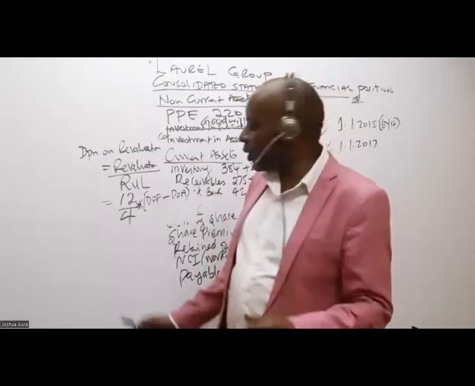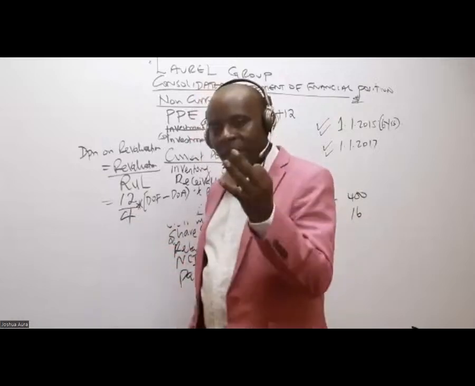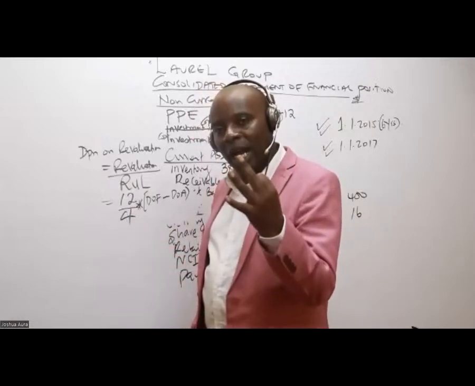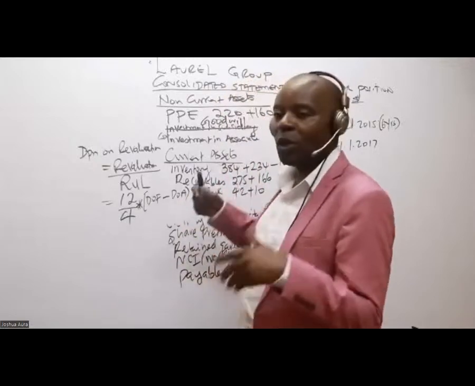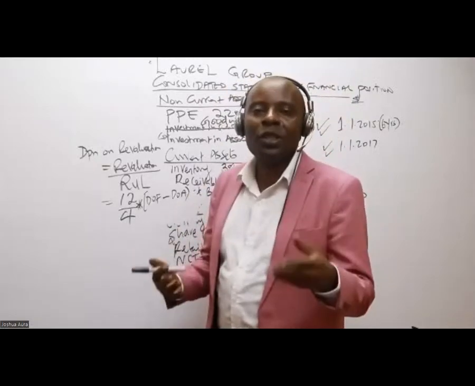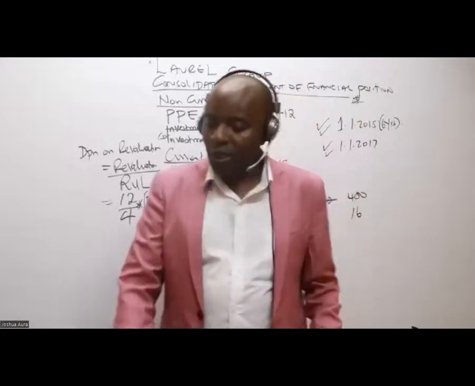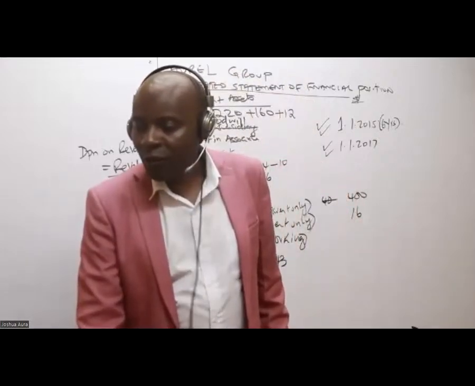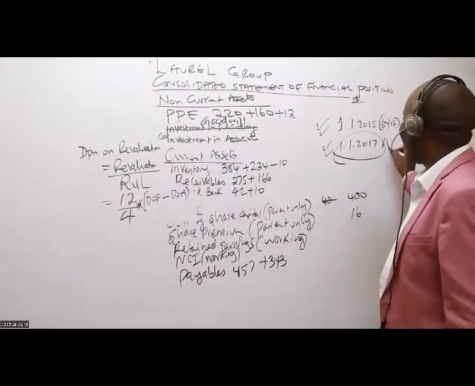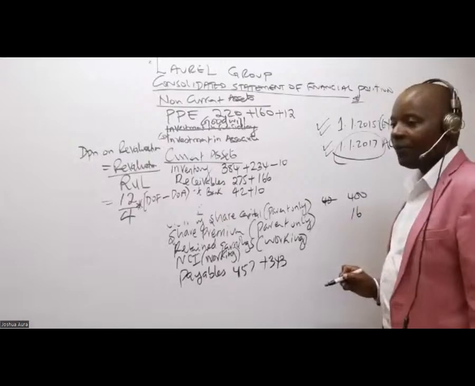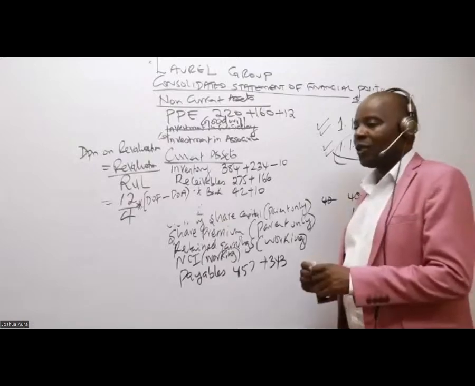So this 12 over 4 will give me 3. I'm depreciating 3 for each year. But they want cumulative here, so I want to know how many years I stayed with this subsidiary. In this question, we know that the date of acquisition is 1st of January 2017. This is the acquisition date. How about the date of the financial statements?